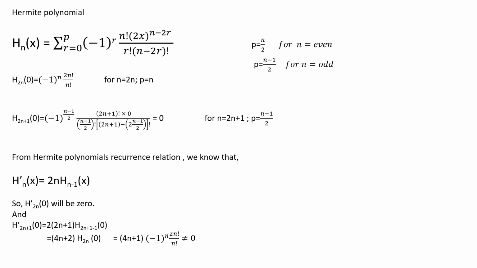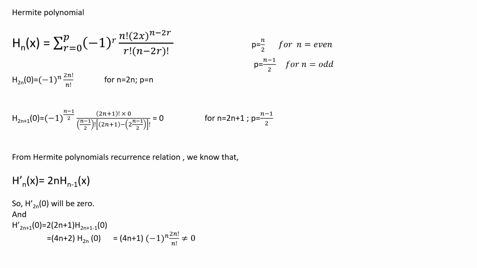H_{2n+1}(0) is equal to minus 1, because here n is odd, so we can take p equal to (n minus 1) divided by 2, that is (minus 1) to the power (n minus 1)/2 times (2n plus 1) factorial into 0, because here x equals 0, whole divided by ((n minus 1)/2) factorial, and here it will be 0. So again this is also true.